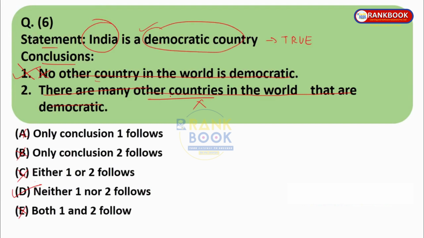There is no reference of other countries of the world. So just think about the statement. No common sense, no general knowledge, nothing is needed. Okay? Don't use your brain too much. Just put in the conclusions based on the statement given.